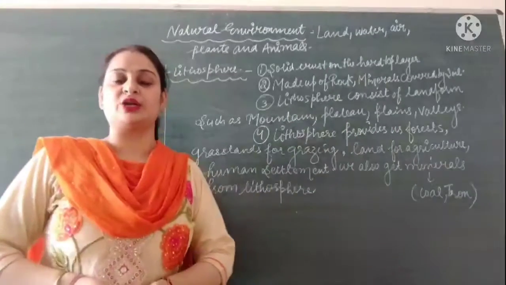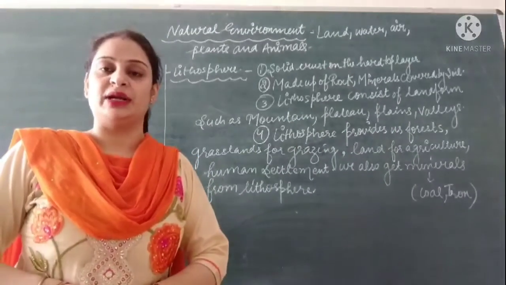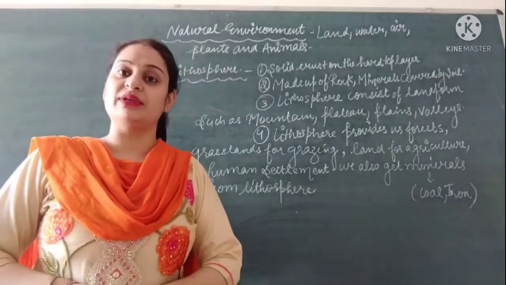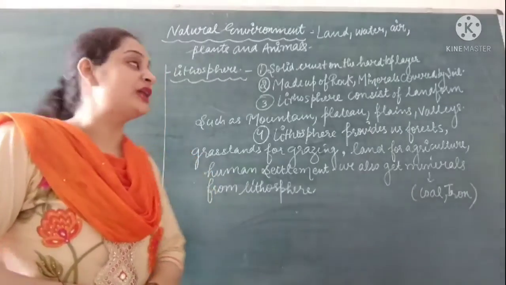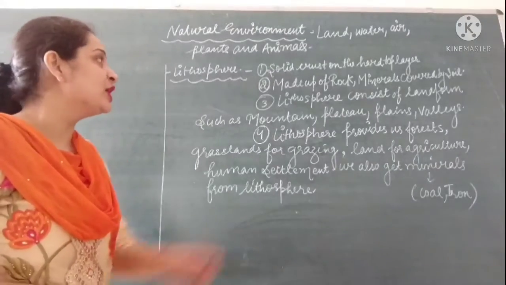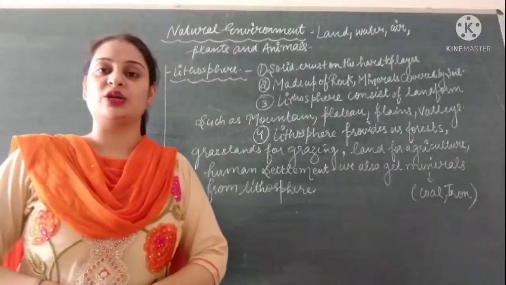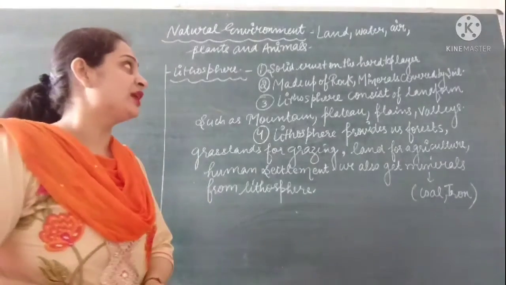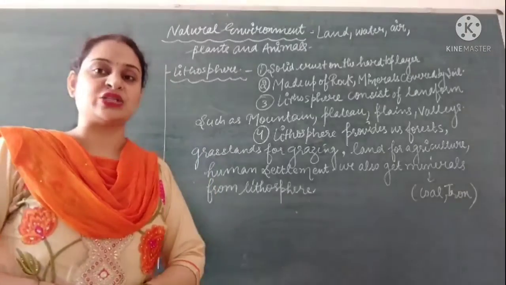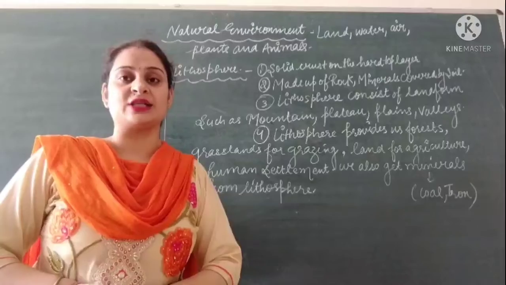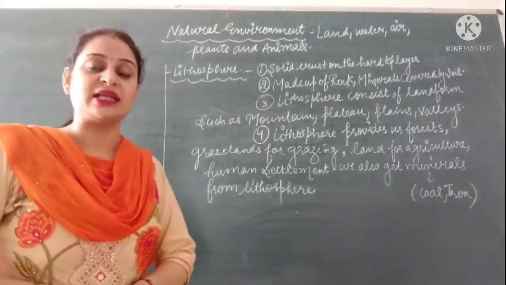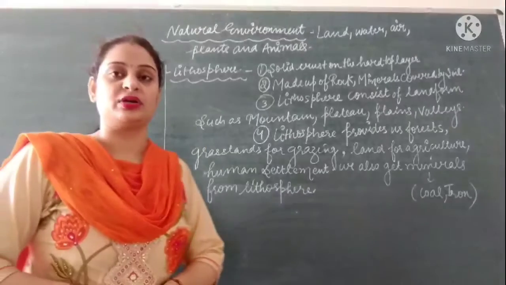Now moving to the second topic of this chapter, natural environment. We have discussed earlier that natural environment consists of two components, which include living things and non-living things. So natural environment consists of land, water, air, plants and animals. Plants and animals come under the category of living things, and land, water and air come under the category of non-living things. So here we can say that natural environment consists of biotic as well as abiotic components. The biotic components are plants and animals, and abiotic components are land, water and air.